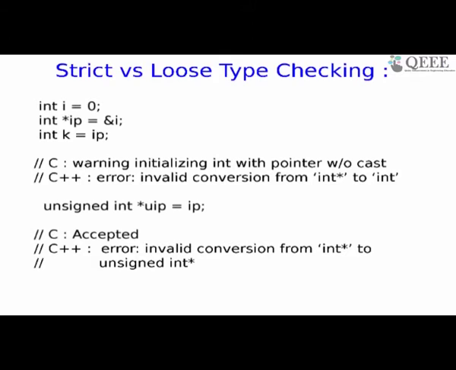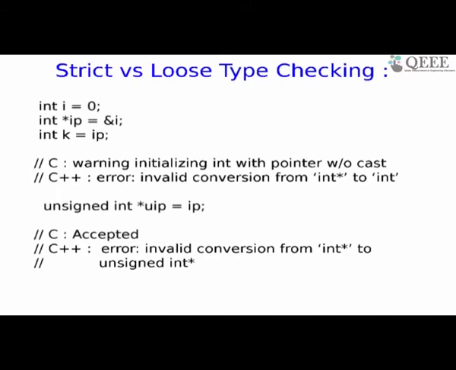So when you use pointers, the moral of the story is, if you are using C, you will be allowed to do a lot of unsafe assignments, whereas in C++ the errors will be pointed out, and unless you correct them, they will not work. The second one is similar. UIP is a pointer to unsigned int, so it is unsigned int star. The kind of addresses that you can put in UIP should be those of unsigned integer entities. And this is assigned IP.